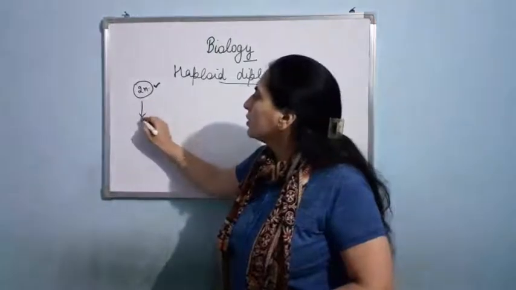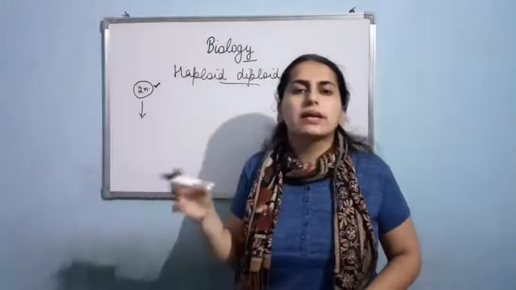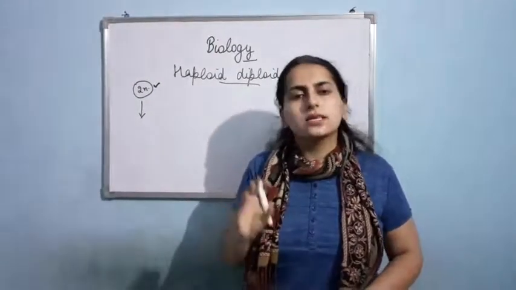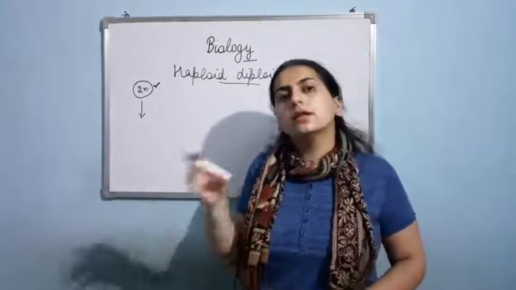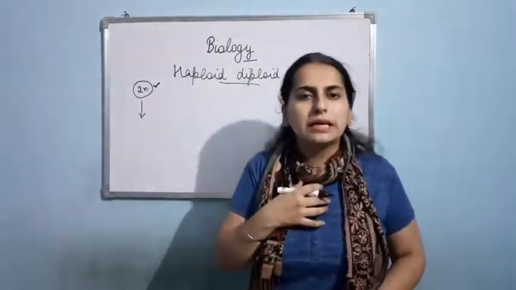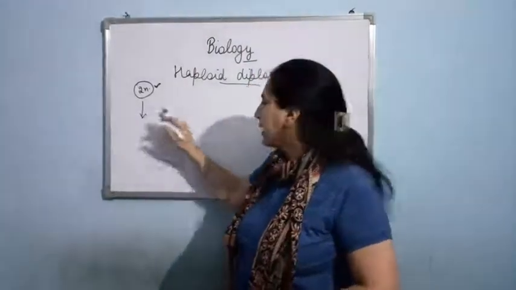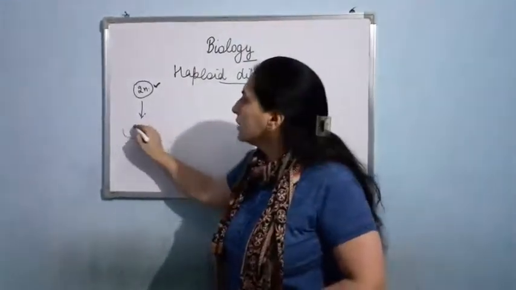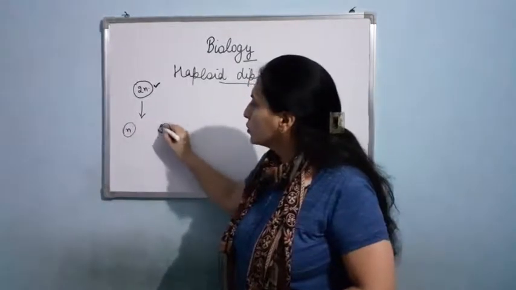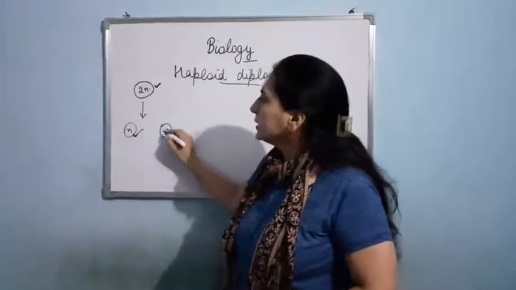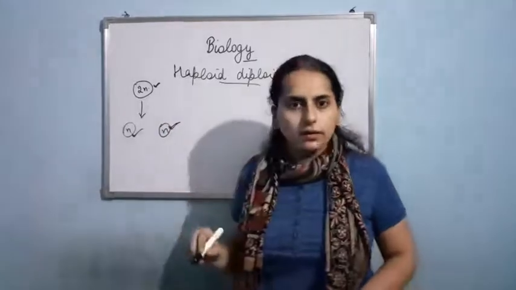But if I talk about gametogenesis, the formation of gametes, as you know, due to meiosis the gametes produced in case of human beings are haploid. So sperms and the egg will be having n set of chromosomes, or I can say they are haploid. Am I clear?